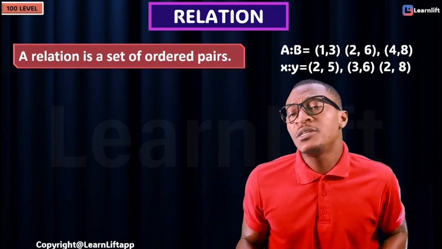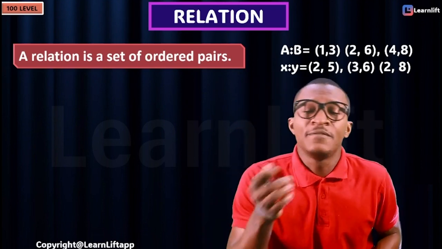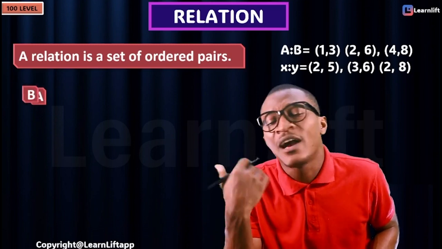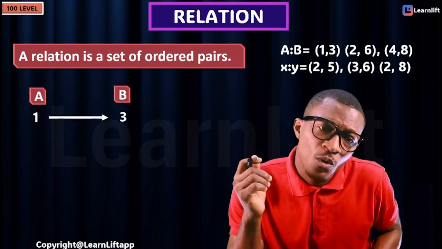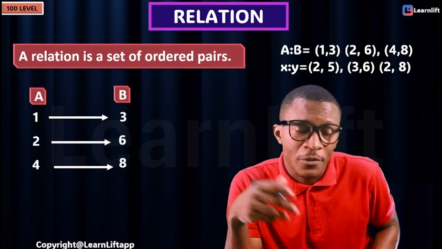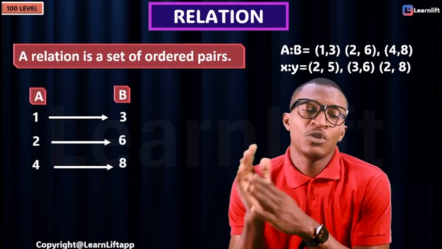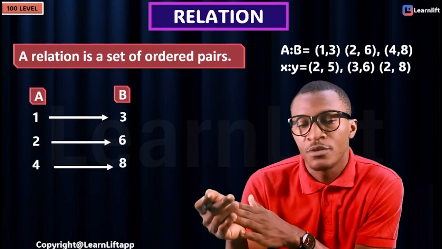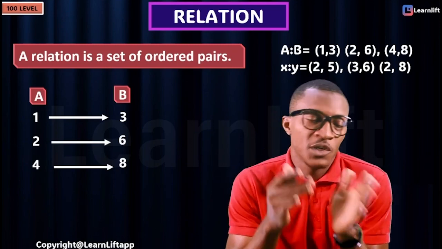Now we can also arrange this in another format. Let's say we have A and we have B. You can see that for every 1, we have 3. For every 2, we have 6. And for every 4, we have 8. This is also another way of pairing. It means that 1 is paired to 3, 2 is paired to 6, 4 is paired to 8.